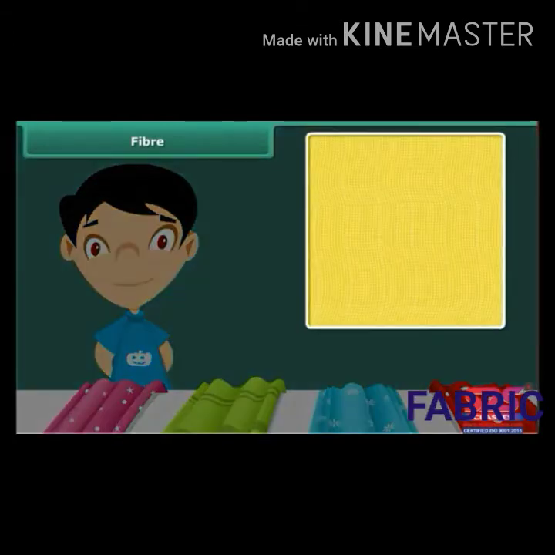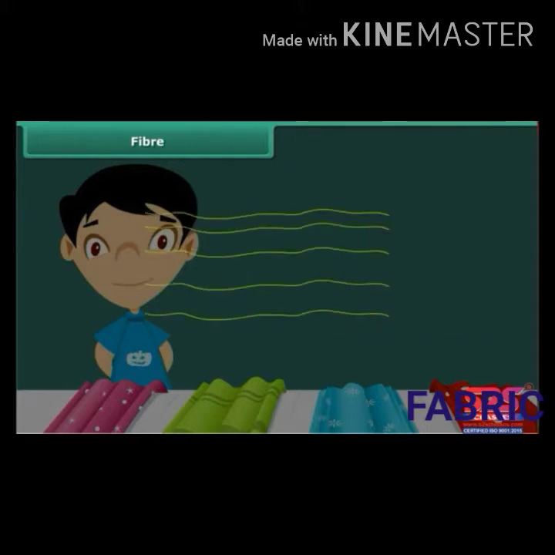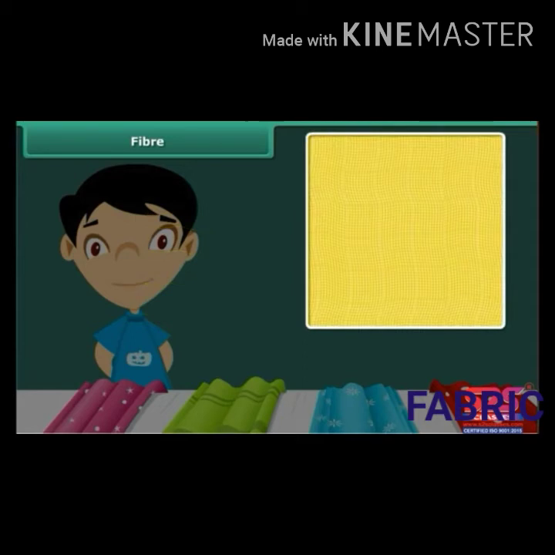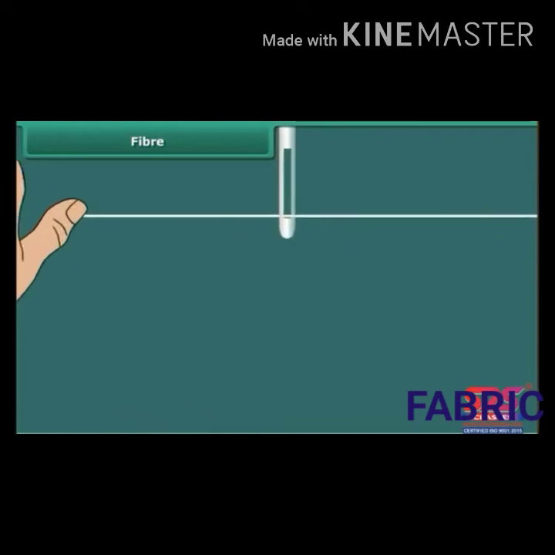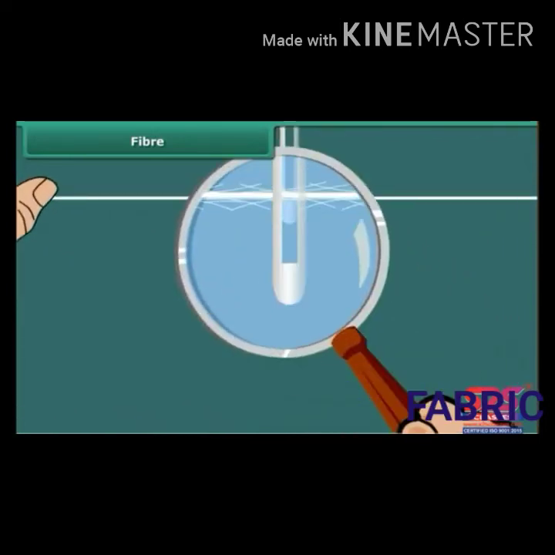Look closely at a fabric. You can see many yarns in it. These thin yarns are made up of still thinner strands called fibers. Take a piece of fabric, take out a yarn from it. Now press one end of the yarn to the other along its length with a needle. You can see that the yarn splits into thinner strands. These thinner strands are fibers.